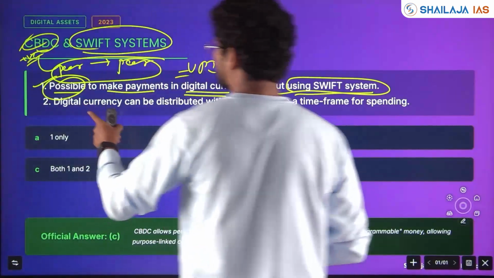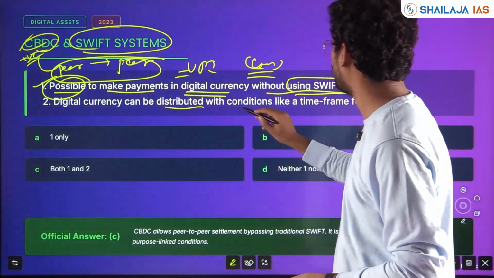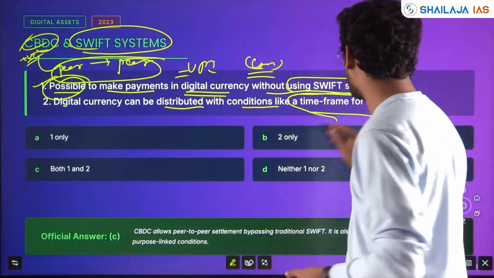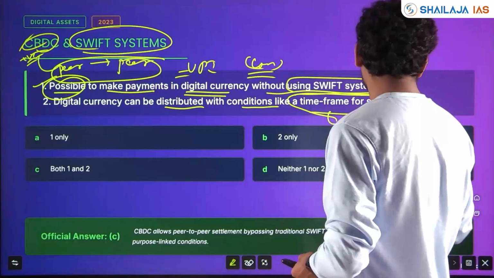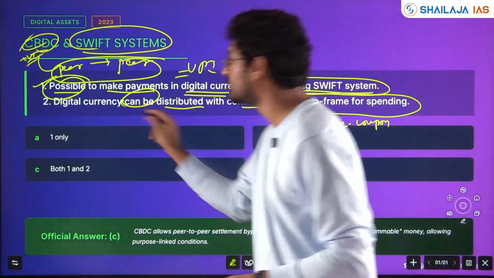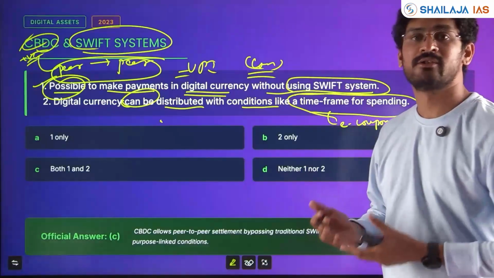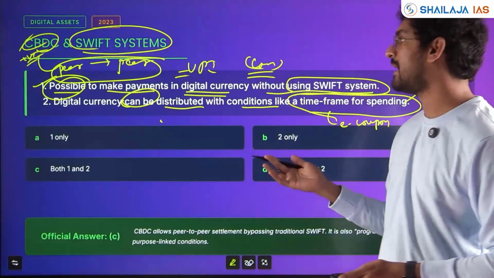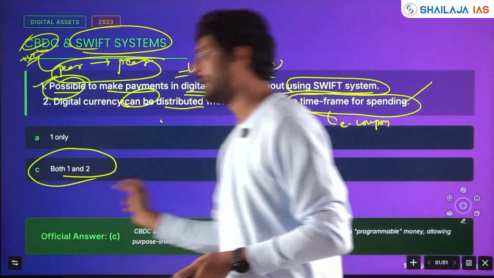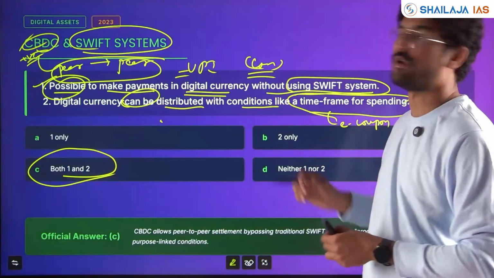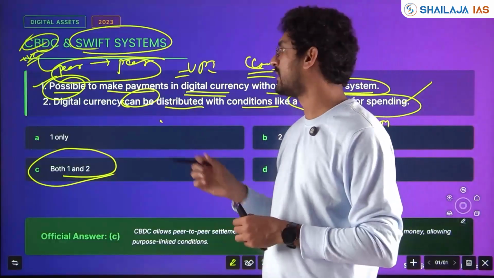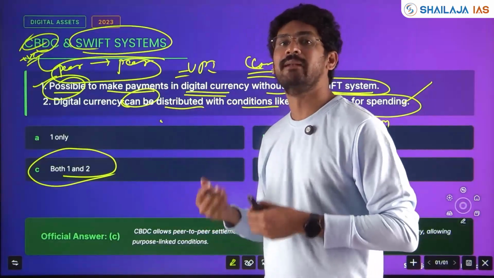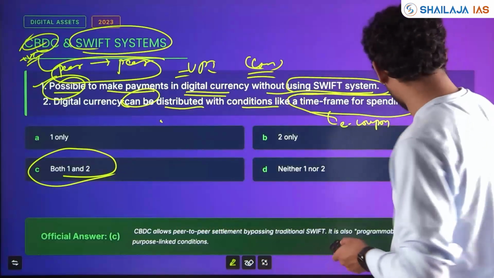Digital currency can be distributed with conditions like a time frame for spending. Obviously, e-coupons, right? Digital currency also can be distributed with a time frame. You must use it in 6 months, 1 year. That can be made, correct? So here what will be the answer? Both 1 and 2. Easy. Normally in economy, science and tech questions, possibility with respect to new technology and new initiatives will be right. Clear? Both 1 and 2.